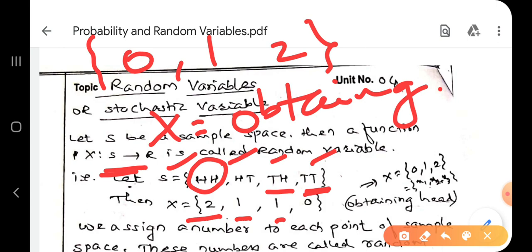You may write 1 twice, no problem, but if you write 1 once, then also it is okay. So I get 0, 1, 2. These are the random numbers. 0 is a random number, 1 is a random number and 2 is a random number. If I take x1, x2 and x3 notation for these, then these variables are called random variables. Means a variable which is associated with random numbers is called a random variable. Did you get it?